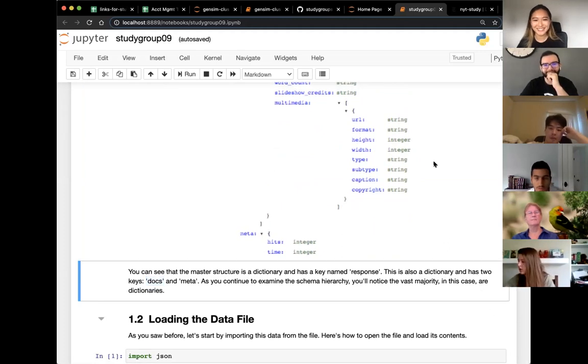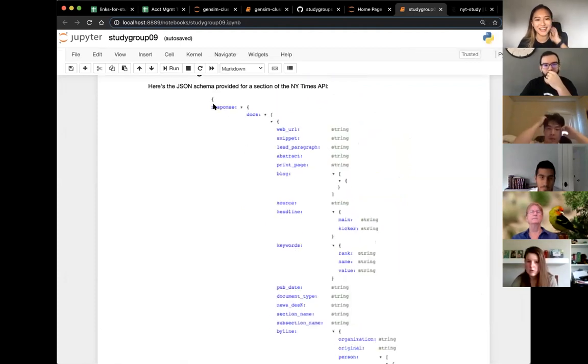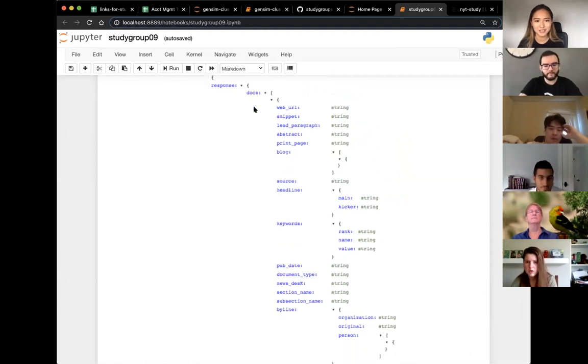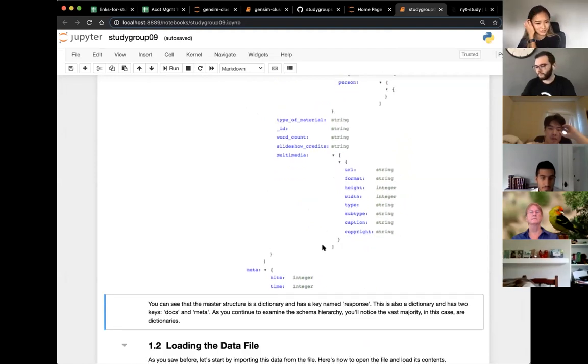Hi, sorry. Where can I see on the map where it says the key response? Ooh, yeah. So sorry, I should have gone more clearly. But here we have the first key here is response, and everything that is nested under here is all the value of response. This is another nested dictionary that has two keys, docs and meta. And we're going to explore this a little bit as well.